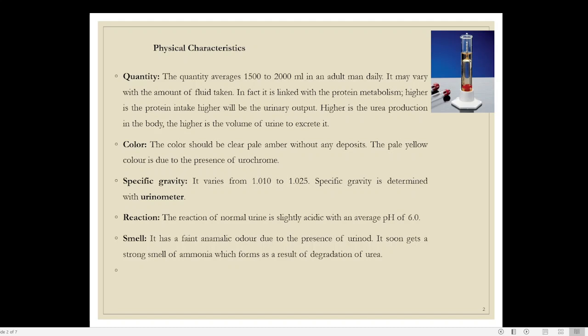It may vary with the amount of fluid taken. If you are drinking a lot of water, naturally the volume of urine you produce will be slightly more. In fact, it is linked with protein metabolism. For example, the higher the protein intake, the larger the urinary output.